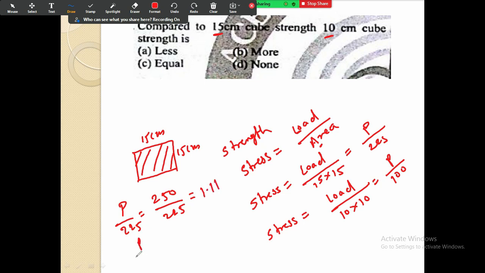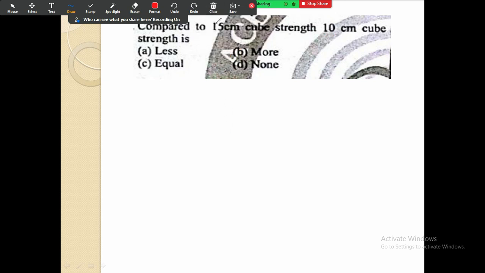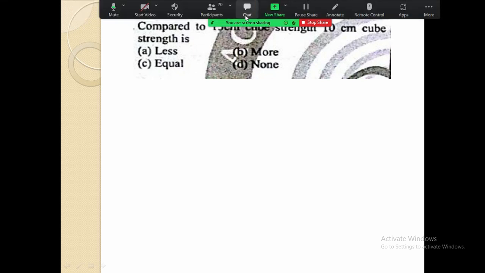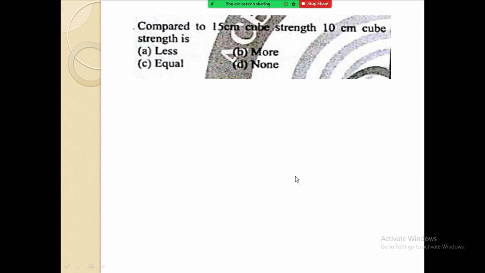And if I take P divided by 100, that is 250 divided by 100, what is the answer? It is 2.5. So which is greater? This 10 by 10. So the answer is option B. Compared to the 15 centimeter cube strength, 10 centimeter cube strength is more. So the answer for this question is B, more.